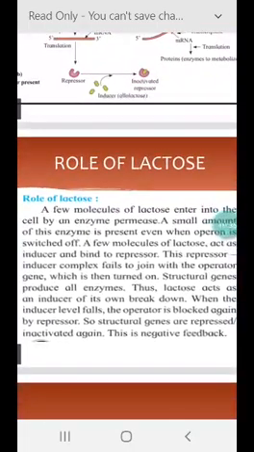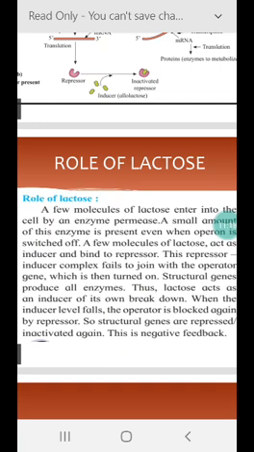So what is the role of lactose? When molecules of lactose enter the cell through the enzyme permease, a small amount of this enzyme is present even when the operon is switched off. A few molecules of lactose act as inducer and bind to the repressor. This repressor-inducer complex fails to bind to the operator gene, which is then turned on. Therefore, the structural genes produce all three enzymes.